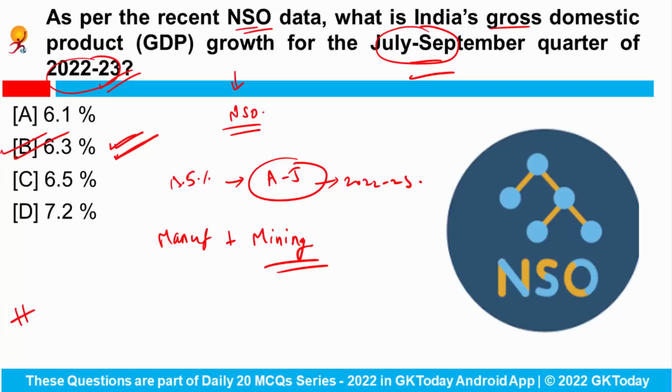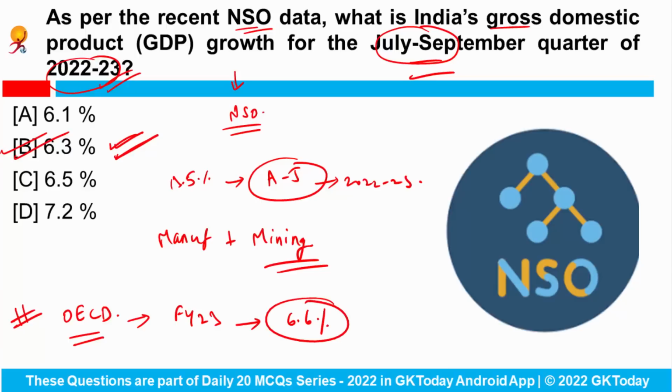Now if you remember, a few days back we talked about the OECD, which recently cut its growth forecast for India for financial year 23 to 6.6%, right? Earlier they had predicted this value to be 6.9%, but now they have reduced it. The full form of OECD is Organisation for Economic Co-operation and Development. The forecasts and predictions of different organizations are quite important from your exams perspective.